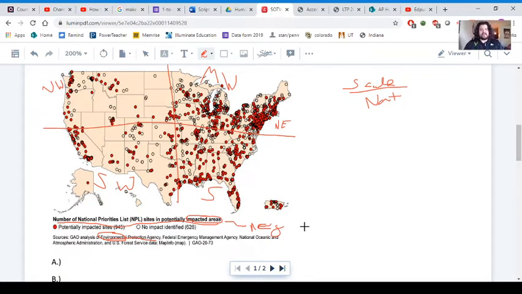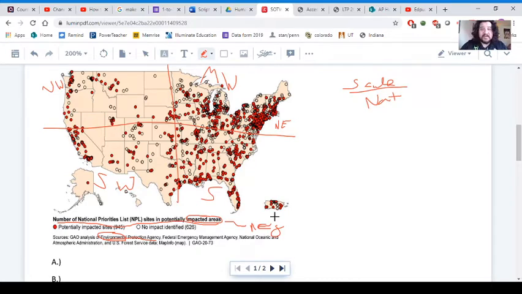Now, if we think about what the map is telling us, it's telling us about these potentially impacted sites, and specifically about these potentially environmentally impacted sites. Now, this is still like industrialization type stuff, effects on the environment, and we can see this as a result of maybe the U.S.'s industrialization, if we think about what factories and other manufacturing sites have involved as environmental waste or environmental waste products.